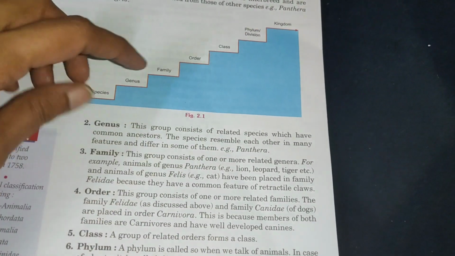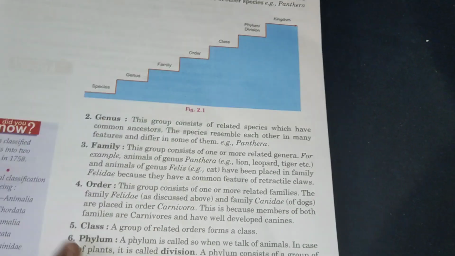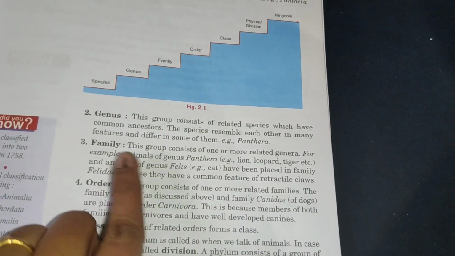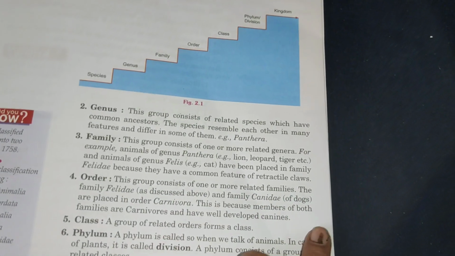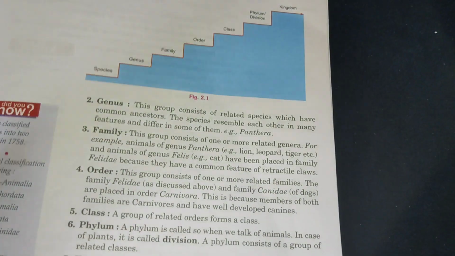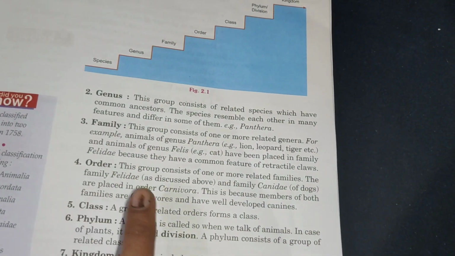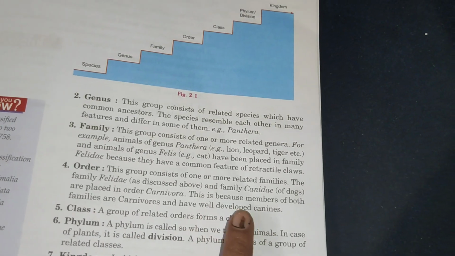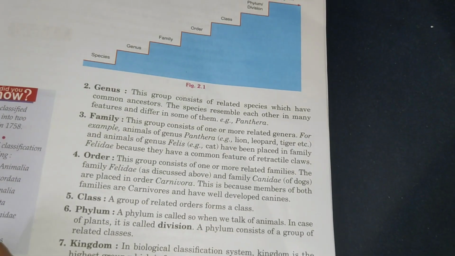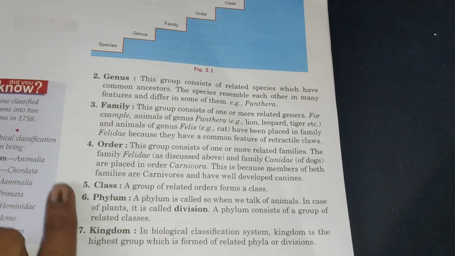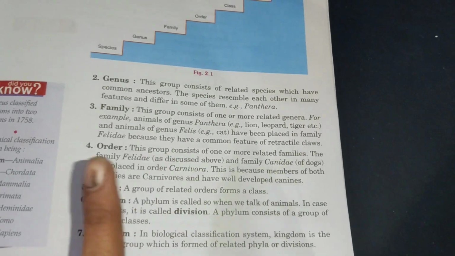Then order. A group consisting of one or more families is called an order. So the family Felidae I told you, and family Canidae, dogs. All these are carnivores. They eat other animals. So they are kept in one order because both the families are carnivores and have well developed canines. So what is that order? Carnivora, because they are carnivores.